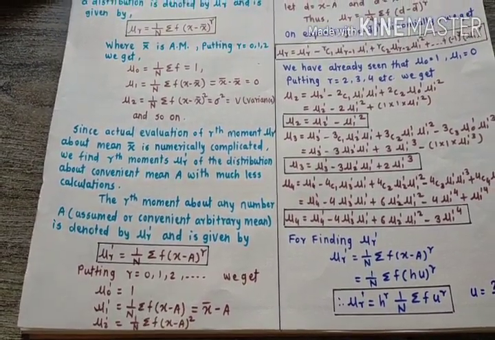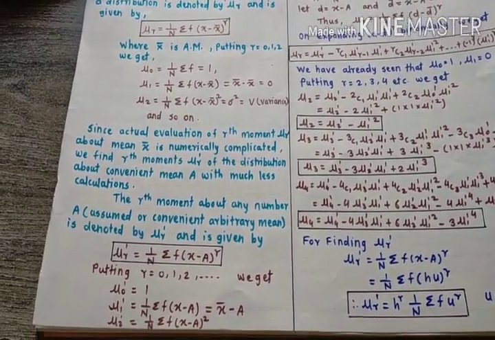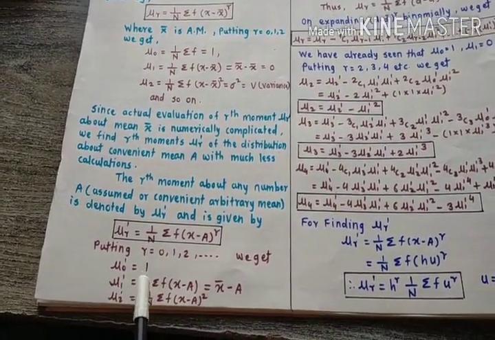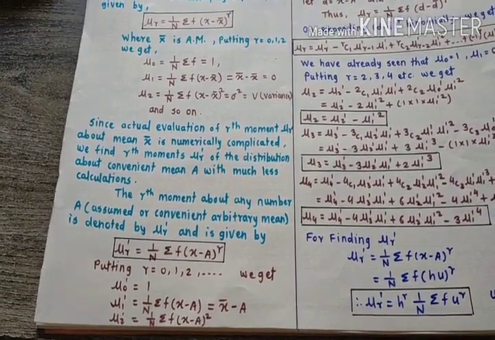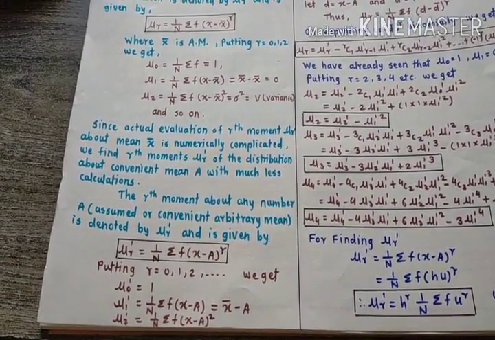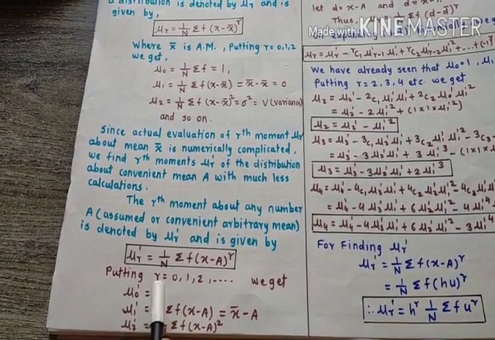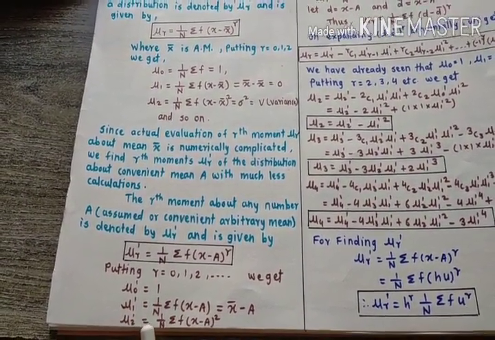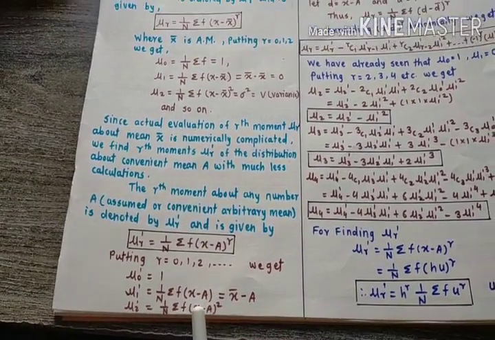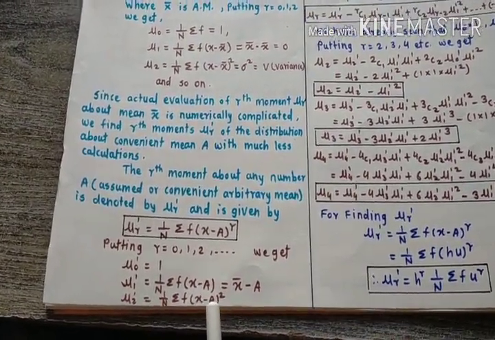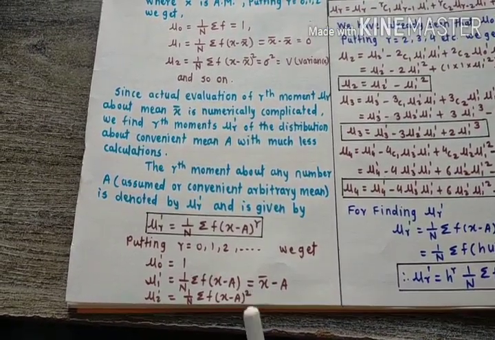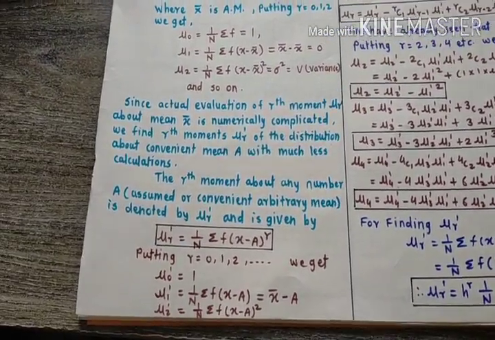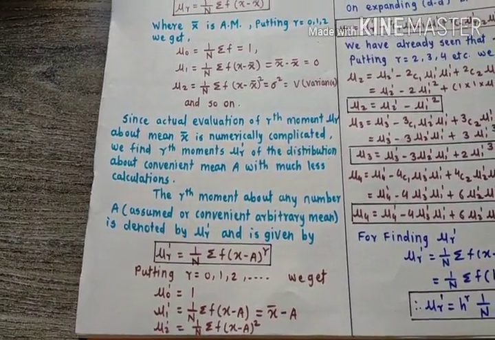if you put r equal to 0, then we get mu 0 dash is equal to 1. If we put r equal to 1, then we get mu 1 dash is equal to 1 upon n summation f (x minus a). If we put r equal to 2, then we get mu 2 dash is equal to 1 upon n summation f (x minus a) square. So here, for finding mu r we should have mu r dash.